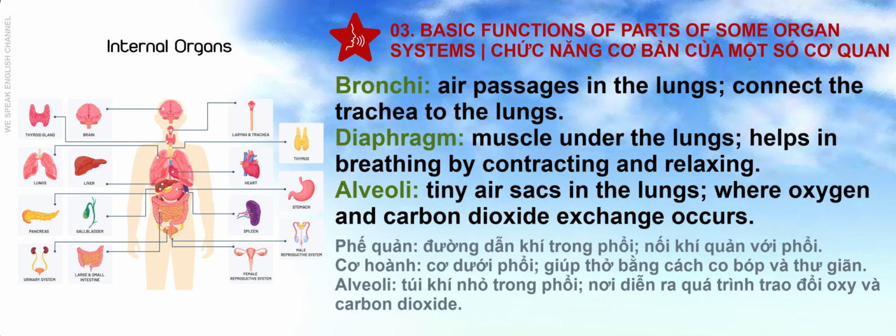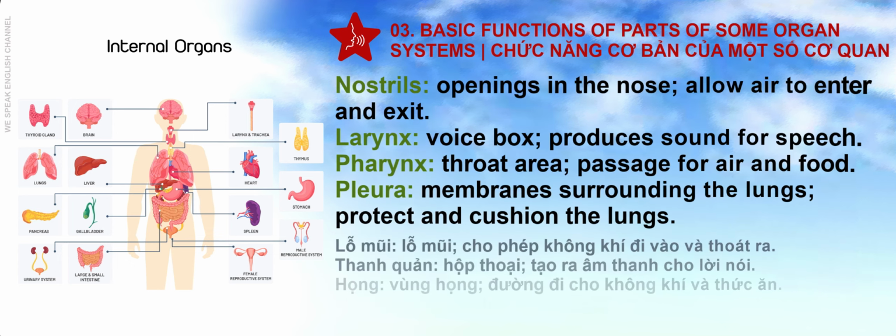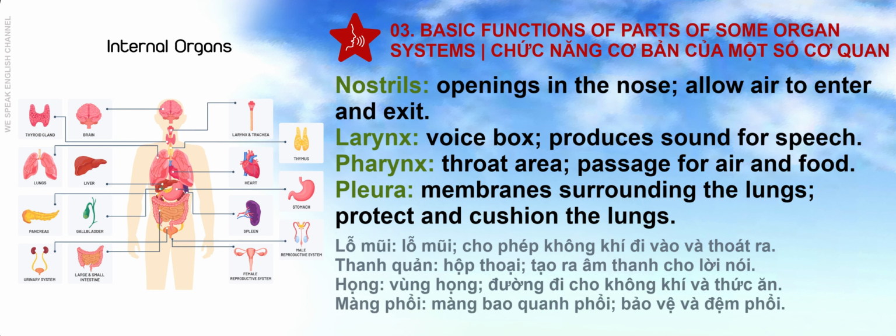Diaphragm, muscle under the lungs, helps in breathing by contracting and relaxing. Alveoli, tiny air sacs in the lungs, where oxygen and carbon dioxide exchange occurs. Nostrils, openings in the nose, allow air to enter and exit. Larynx, voice box, produces sound for speech. Pharynx, throat area, passage for air and food. Pleura, membranes surrounding the lungs, protect and cushion the lungs.